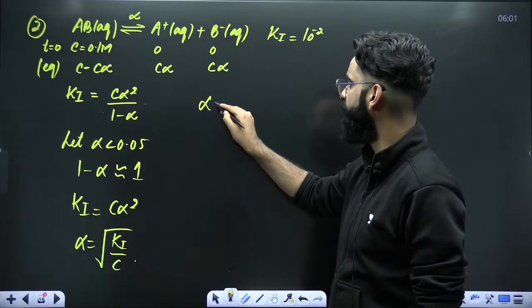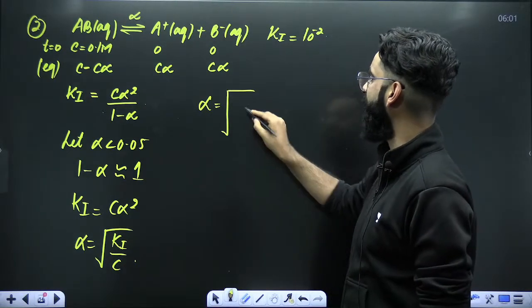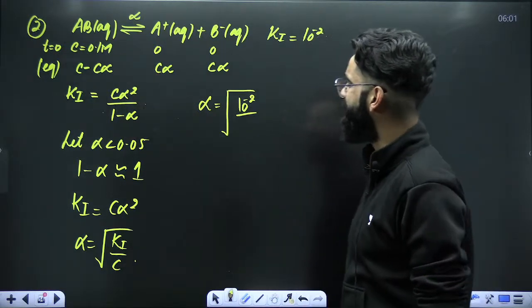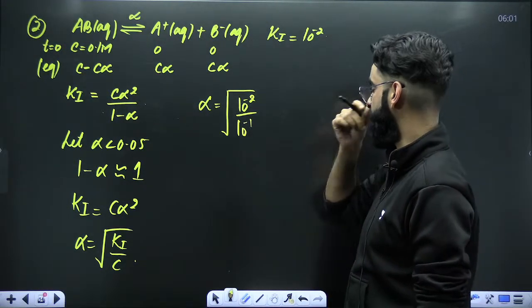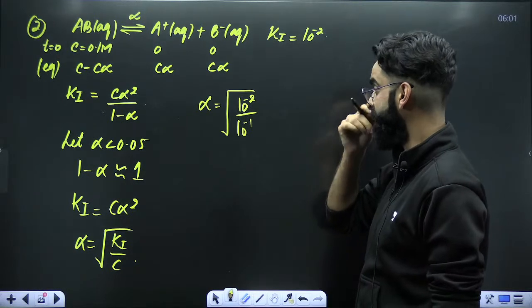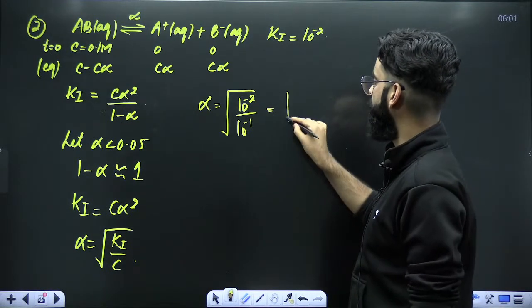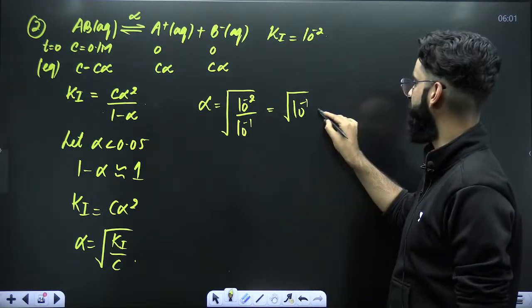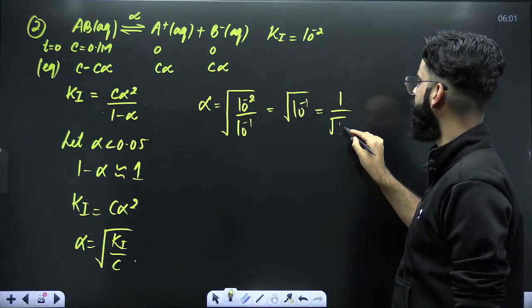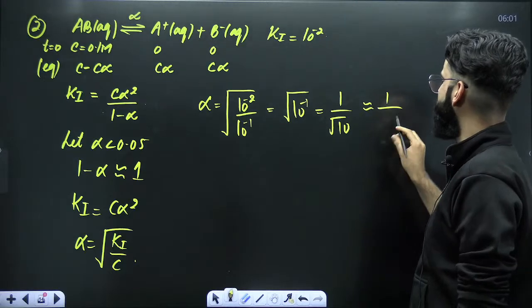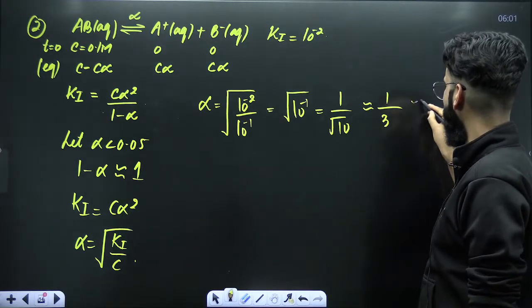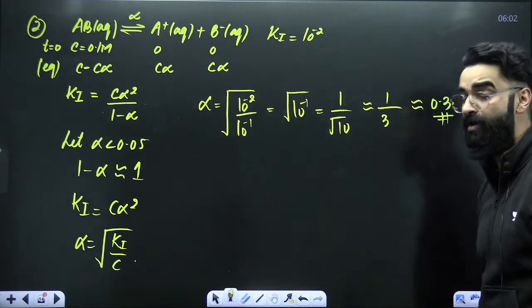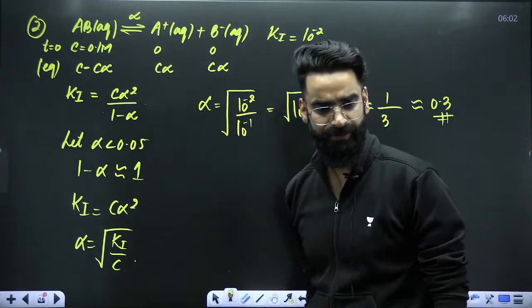Now, you tell me, alpha is equal to under root of, what is Ki? 10 raised to the power minus 2. What is C? C is 0.1 molar. That means 10 raised to the power minus 1. Correct? Which is going to be equal to under root of 10 raised to the power minus 1. Under root of 10 raised to the power minus 1 is 1 divided by root 10. 1 by root 10 is approximately 3 point something. Right? And approximate value will be 0.3. This is the approximate value of alpha.